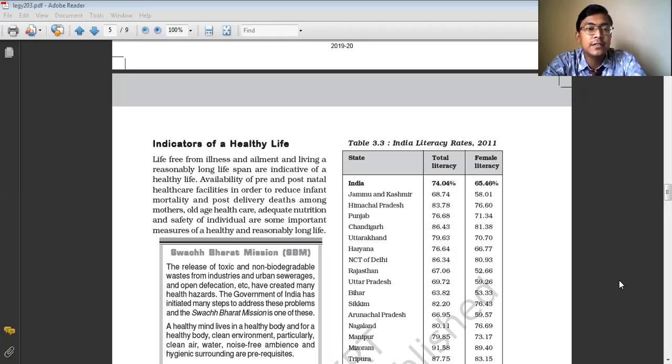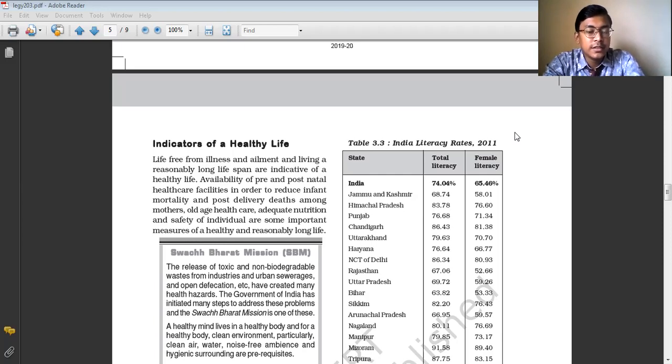So a country which has a rich resource base, and where the resources are equally distributed among all the people of a society, whether the rich, the poor or the marginalized sections, in those nations the people live a better standard of life. So in order to increase the level of human development, or the living standard of the people, they must have equal access to the different types of resources which are essential for living life.